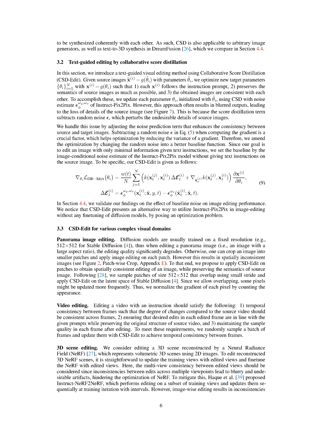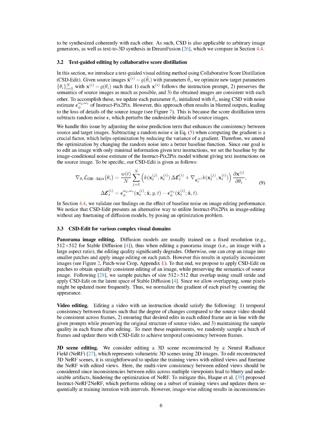You could, in theory, split the image into smaller pieces and edit each of these separately, but this would lead to inconsistencies across the image. Refer to the figure titled Patch-Wise Crop in the appendix. Our solution is to use CSD Edit on the smaller sections of the image. We create these sections by sampling overlapping patches of 512 by 512 pixels, and then we apply CSD Edit in the stable diffusion latent space. Because the patches overlap, some pixels may be edited more often than others. To balance this, we normalize the gradient of each pixel according to its frequency of appearance.